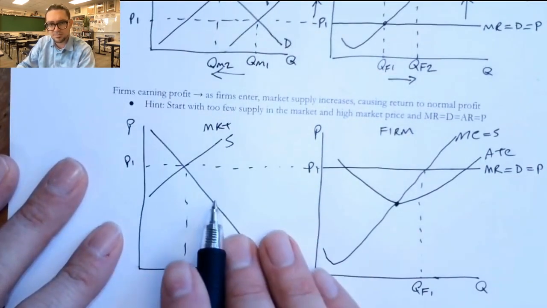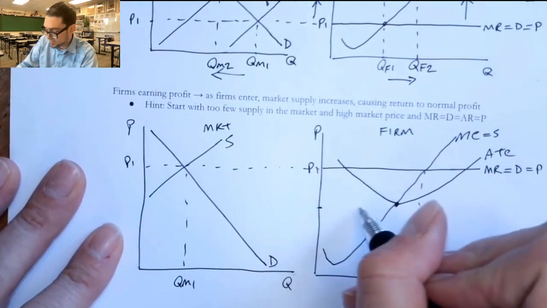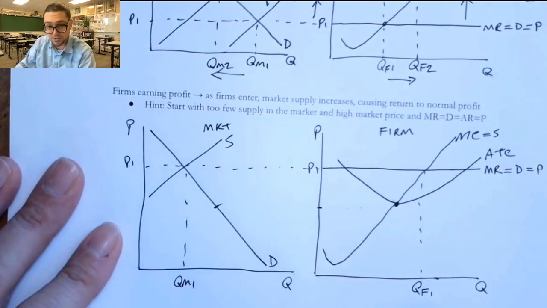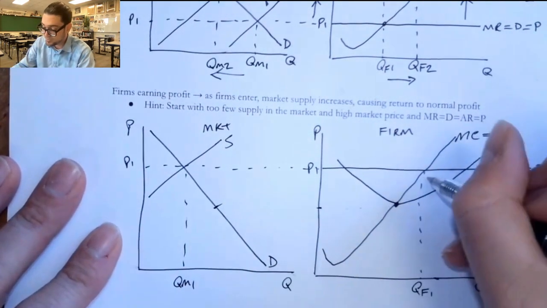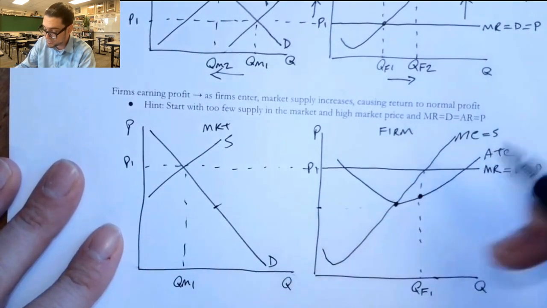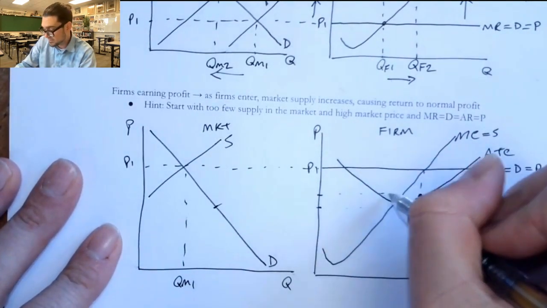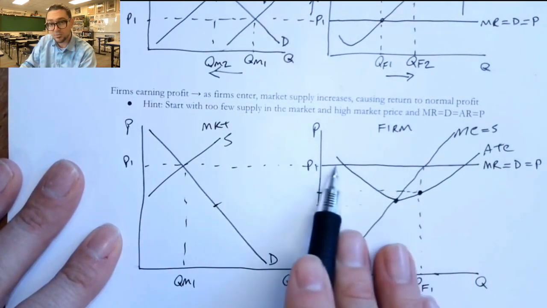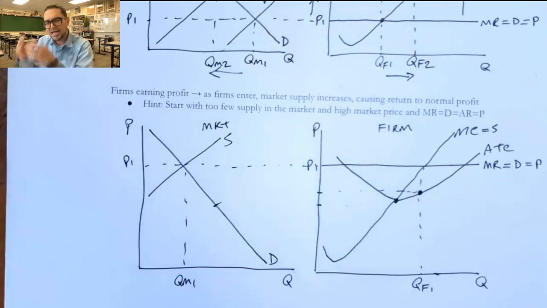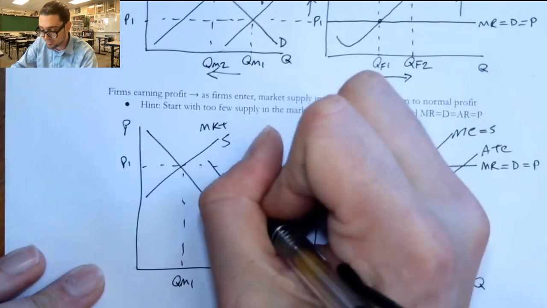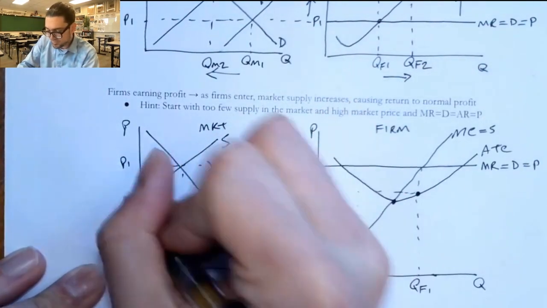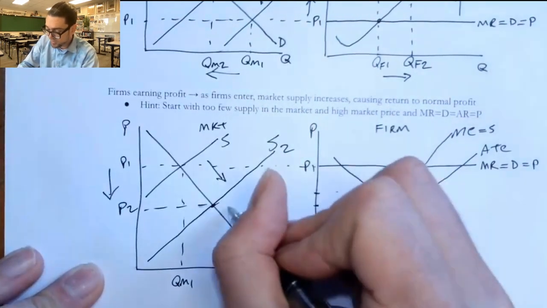And so I'm trying to think about, where is MR equals D equals AR going to end up? Well, I need it to end up roughly in here. So I'm going to put a little mark right there on my original demand curve. Now, these firms are earning a profit, and we could think about how much is that profit. Well, it's that little area right in there, right? So we can visualize, if you want, what that profit rectangle would look like. And as these firms are earning economic profit, other firms are going to enter.